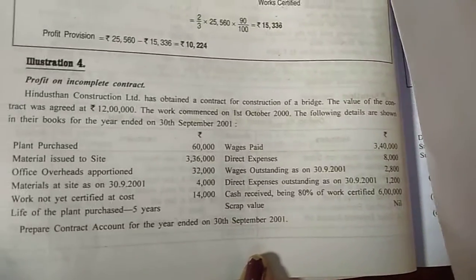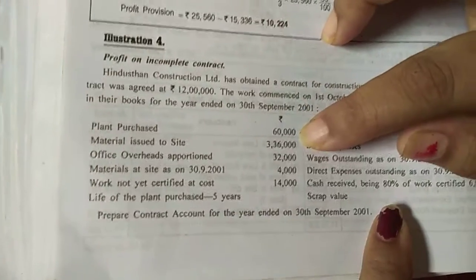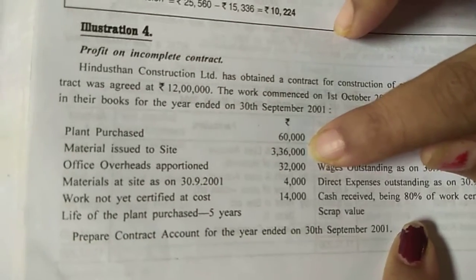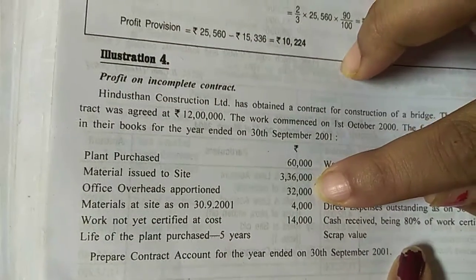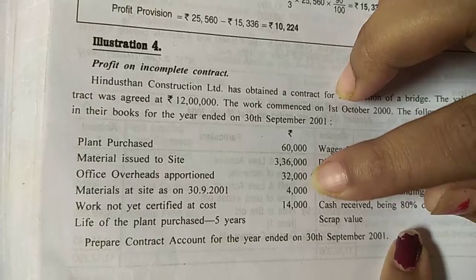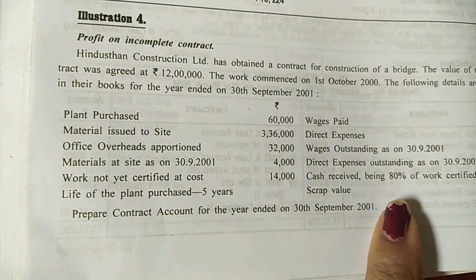At the beginning, I purchased a plant worth rupees 60,000 at the beginning of the contract. Then material issued to site 3,36,000. Office overhead apportioned: 32,000. Materials at site as on 30th September 2001.